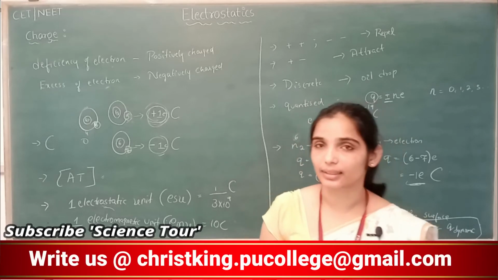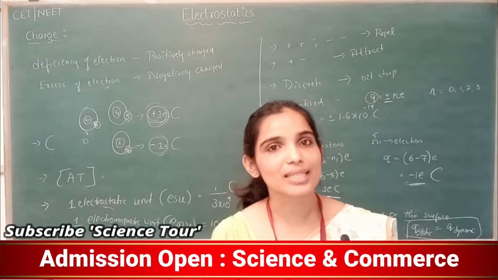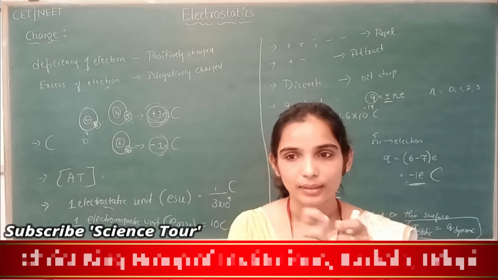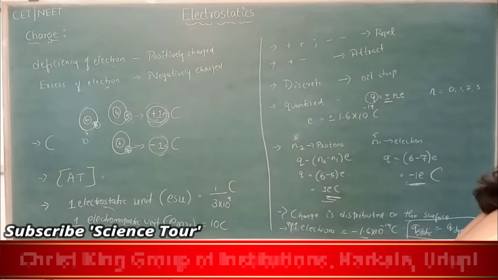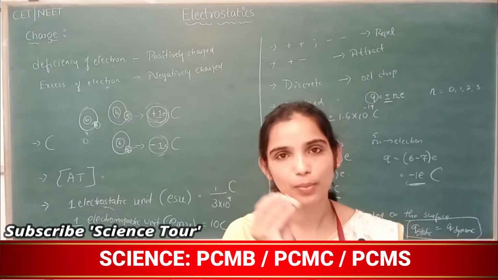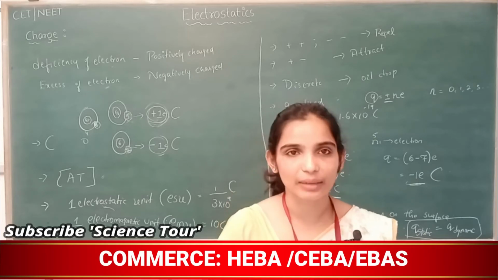What about conductors? Conductors can be charged in 2 ways. One is conduction, which means when you connect 2 wires. So, this is the wire in which charge is passing. This wire is connected to the battery. So, this is a conducting wire.